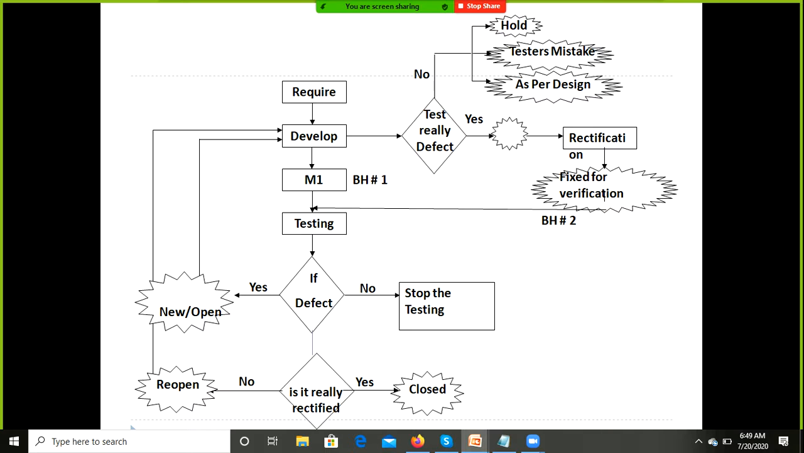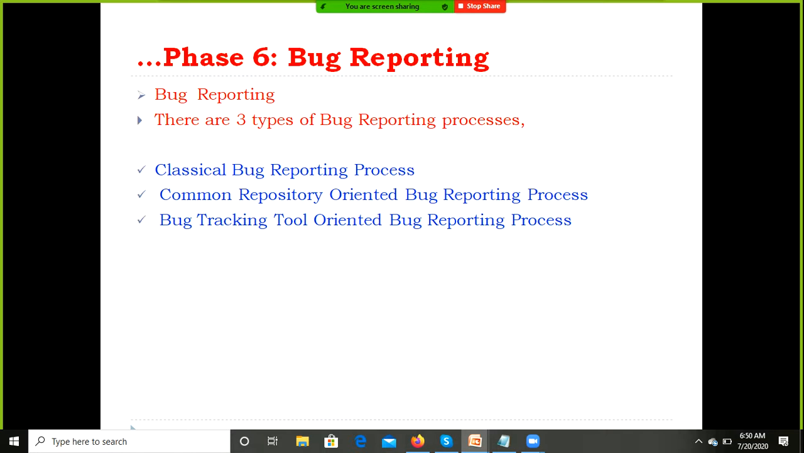If it is really a defect, the developers will set the status as rectified or fixed for the verification. Otherwise, they will set the status as hold, tester's mistake, or as per the design. Again, we receive the same build from the development department. If the defect is really rectified, we will set the status as closed. Otherwise, we set the status as reopen and send it back to the development department for the rectification. This is the bug life cycle process, or we can also call it the defect life cycle process. And now the reporting process.